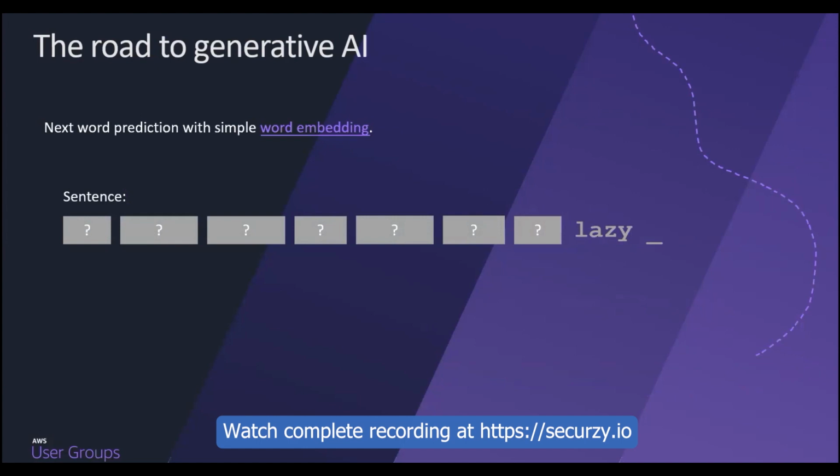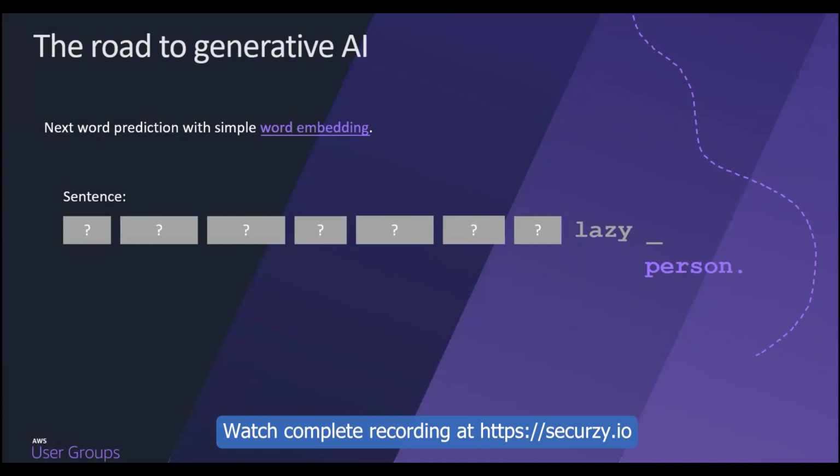Using a simple word embedding technique, we can find the word that is closest to "lazy." In the context of the sentence, maybe it could be a person, right? A lazy person. That could make sense and complete the sentence. But it's quite likely that this might not be the word we actually want, because we can't see the rest of the sentence.